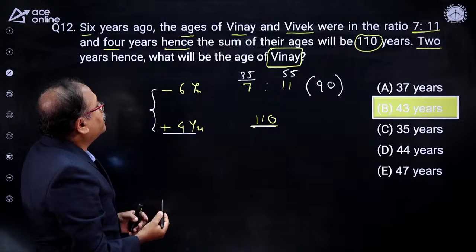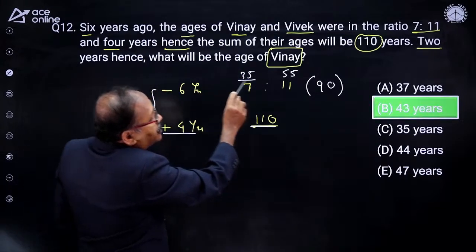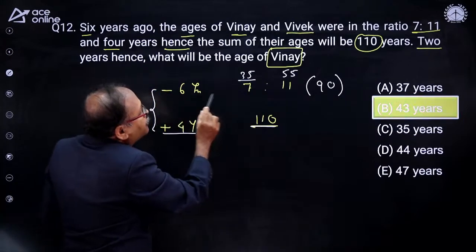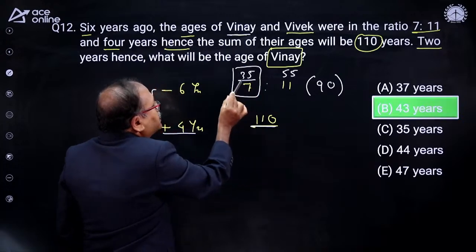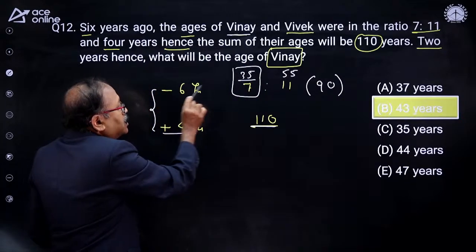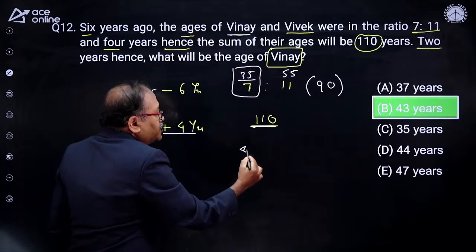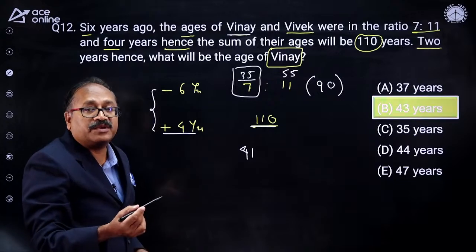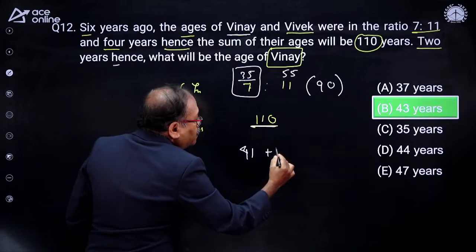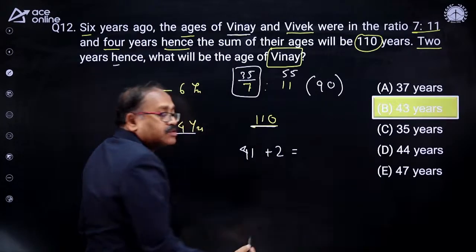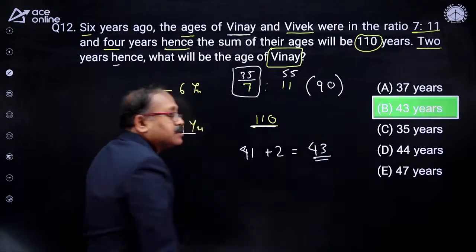Now can I find out Vinay's present age? So this is 6 years ago. And this is Vinay. Vinay is the first person. So what is the present age? 6 years ago 35, then present age will be 35 plus 6, which is 41. But the question is not the present age. The question says 2 years hence. So I will add 2 more over here, and the total will become 43 years.